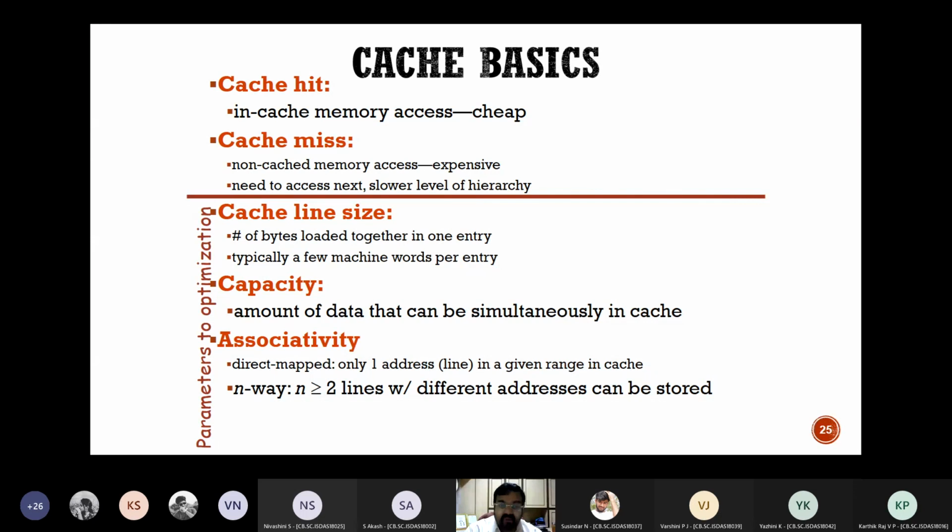And for every entry in the cache, every computer has a different system. But for every architecture, there will be some simple logic by which how many bytes will be there in an entry, how many machine words, the line size, the capacity of the cache, and the associativity, how an address is mapped, how the cache memory is mapped to the main memory. This associativity also varies from architecture to architecture.